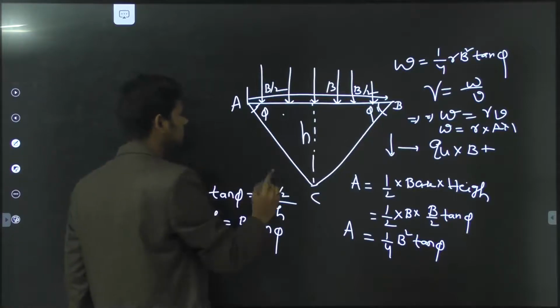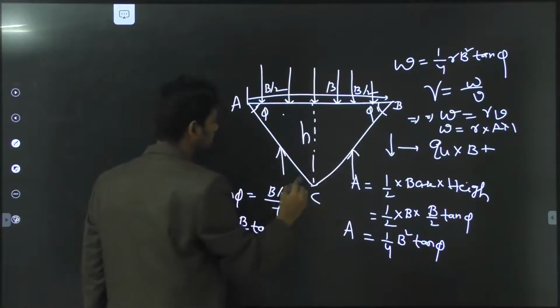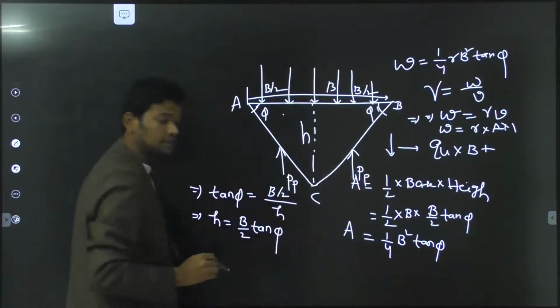Again, if you observe in this diagram, we have the two upward forces. The two upward forces are nothing but the passive earth resistance on this side and the passive earth resistance on this side.